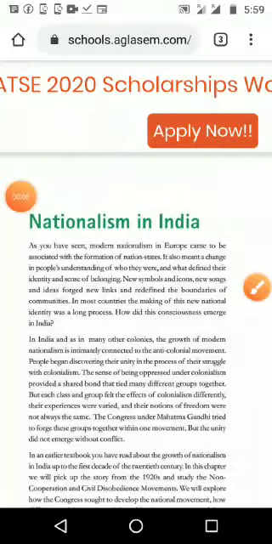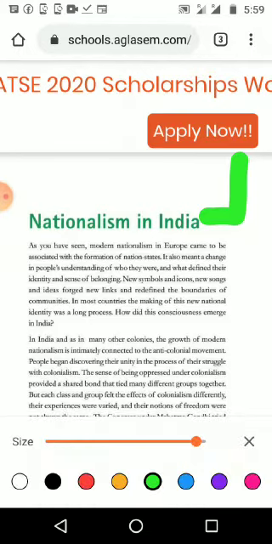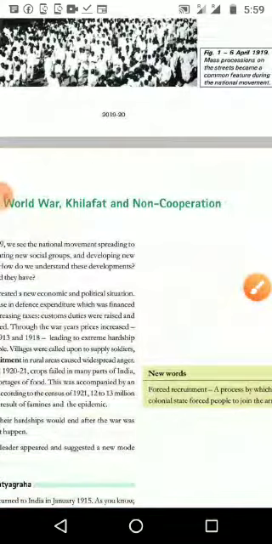Very good morning, students. Today we are going to see the second chapter of history, that is Nationalism in India. Let us see why it is important and what we are going to study in this lesson. First topic we are going to study is the First World War, the Khilafat and the Non-Cooperation Movement.